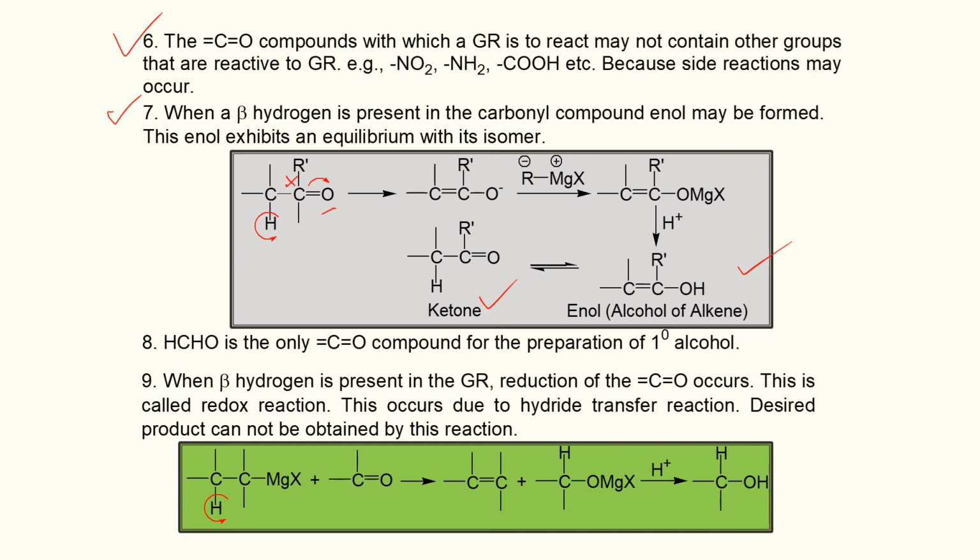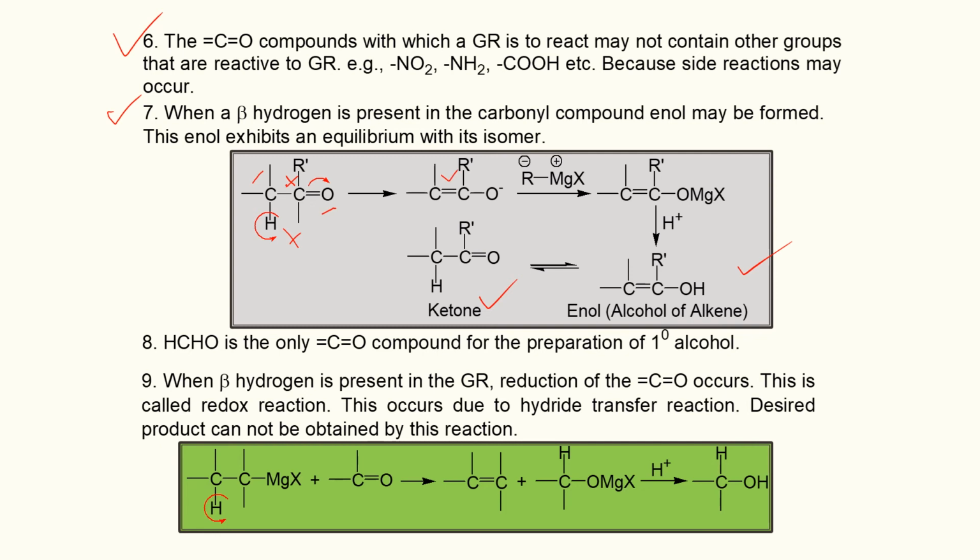This positive carbon will try to withdraw electron from the beta carbon, and due to this influence, hydrogen on beta carbon will be released as proton, and a new bond will be formed between the alpha and beta carbon.